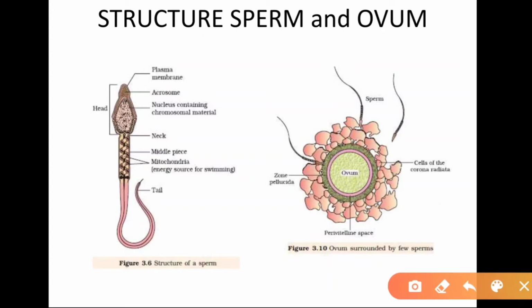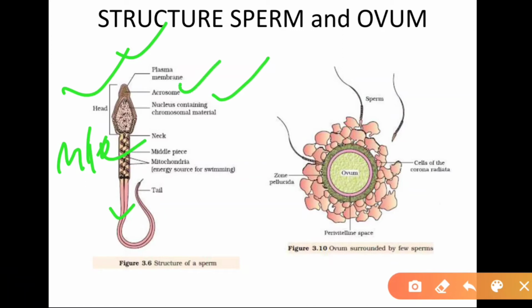Here is the gamete structure of the ovum and sperm. This is the sperm. You can see a large head, a middle portion and a tail. The middle portion contains mitochondria, and the head contains a large nucleus. It is filled by the nucleus. The nucleus contains genetic material, and before the head there is an acrosome, which helps the entry of the sperm into the ovum by dissolving the ovum wall. Mitochondria provide sufficient energy for the movement of the sperm, and the tail also helps in the movement of the sperm.